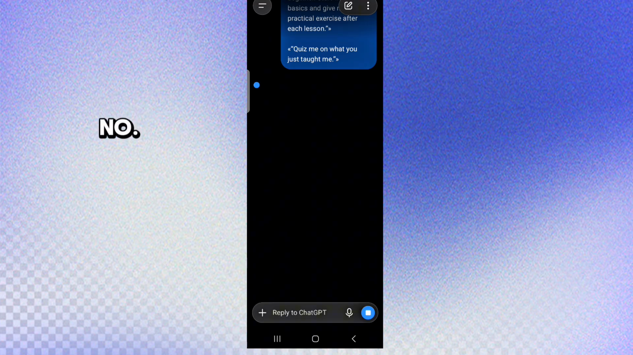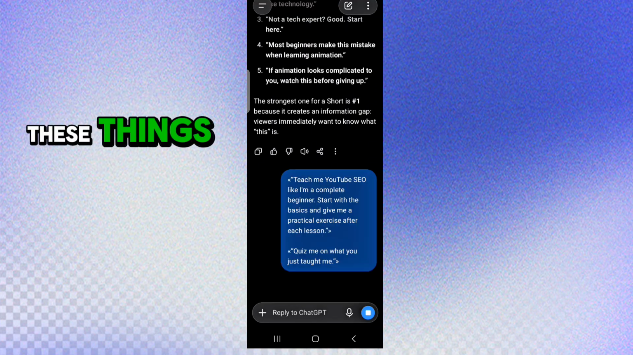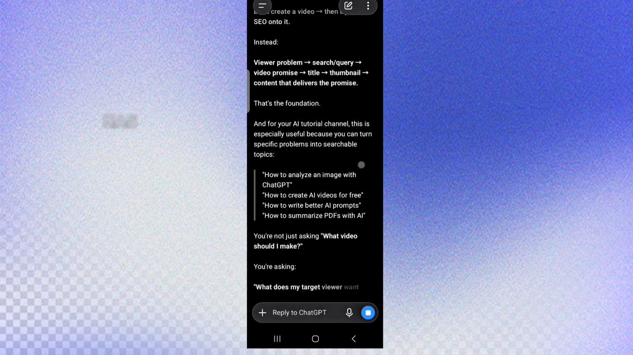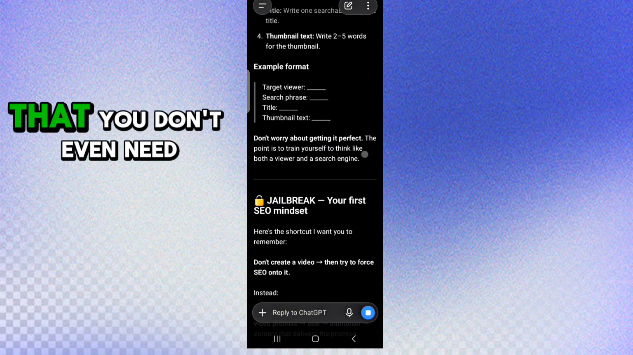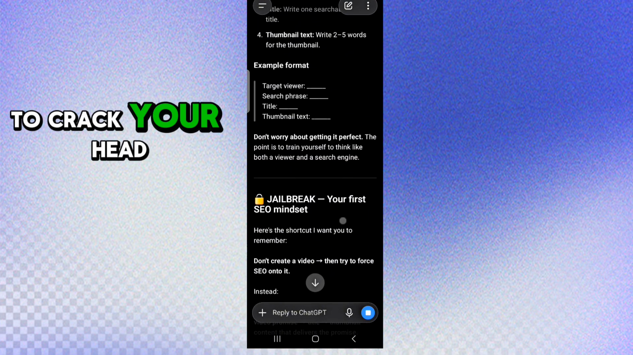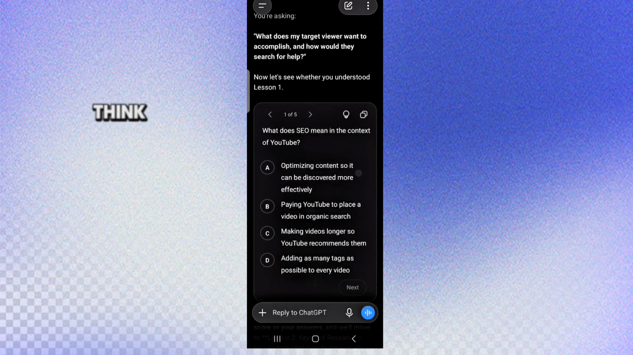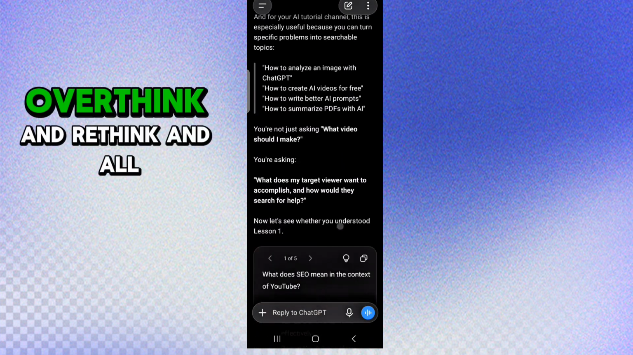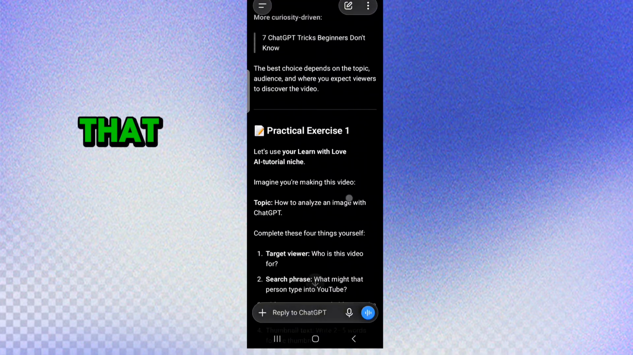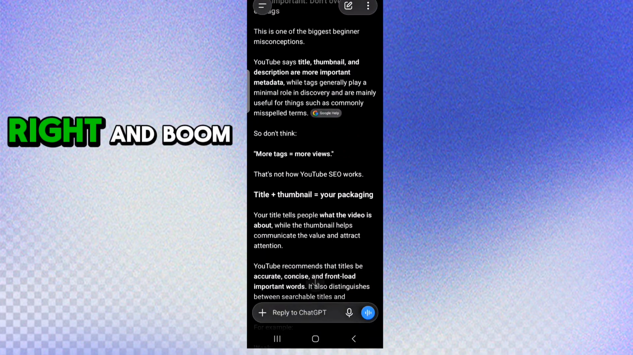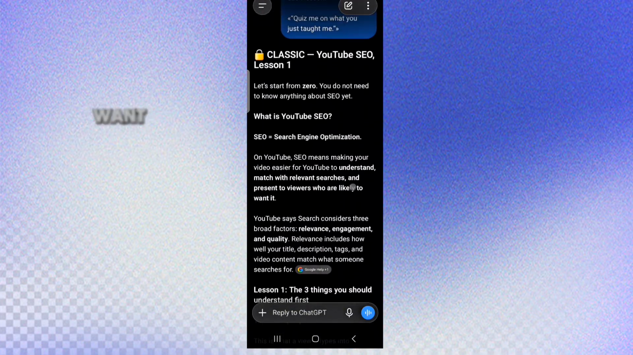I love this number 5, honestly. Always pay attention to all these things because you're so going to need them. AI has actually made everything so easy for us that you don't even need to crack your head, suffer yourself, think and think and think, overthink and rethink and all that. You just get your prompt right and boom, you get what you want.